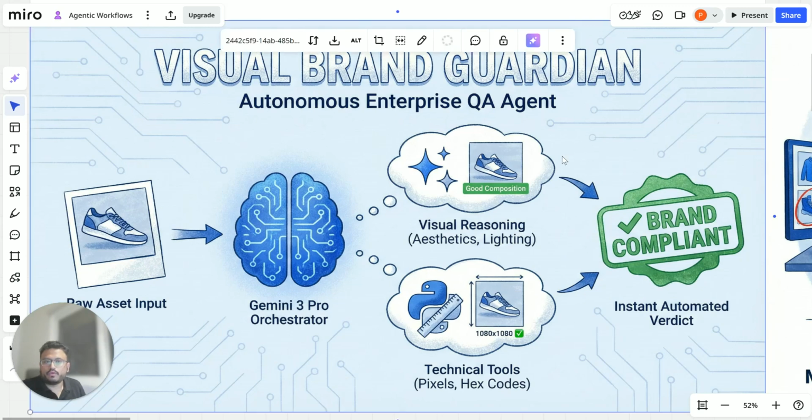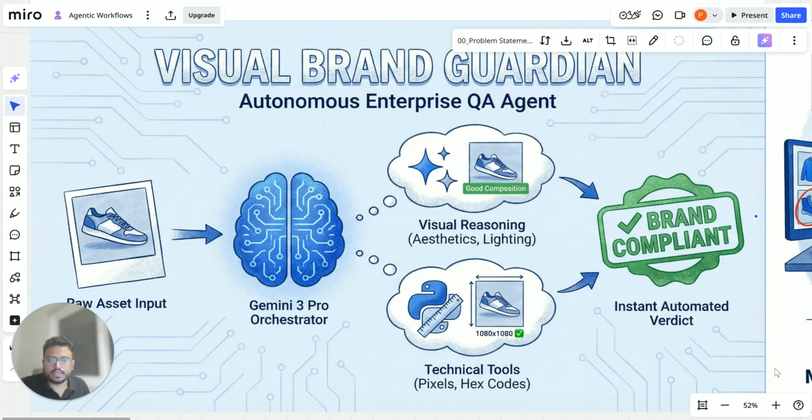So for the idea for the agent, I went with my domain expertise and the industry I'm currently working in. This agent I have built for brands to do a visual QC on their content, which is the content they use to sell their products online, right? Which is currently a very manual process.